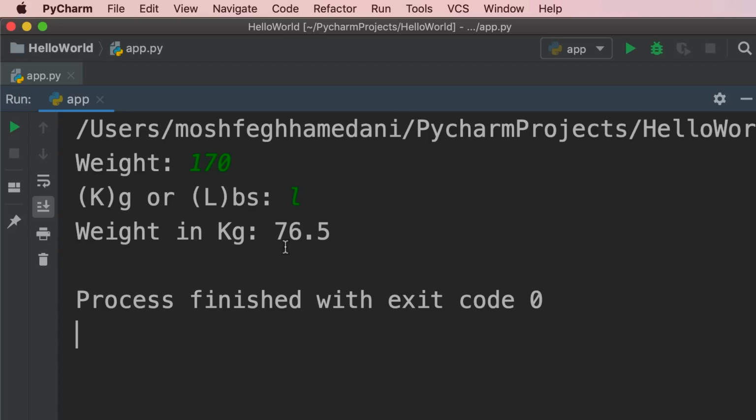So go ahead and spend 5 minutes on this exercise. You can use the comment box below to share your code with others. And then when you're done, come back and see my solution.